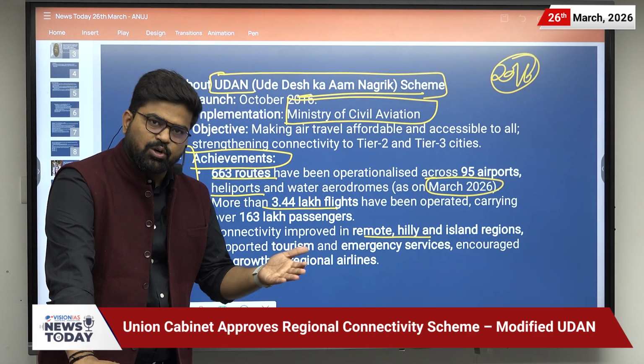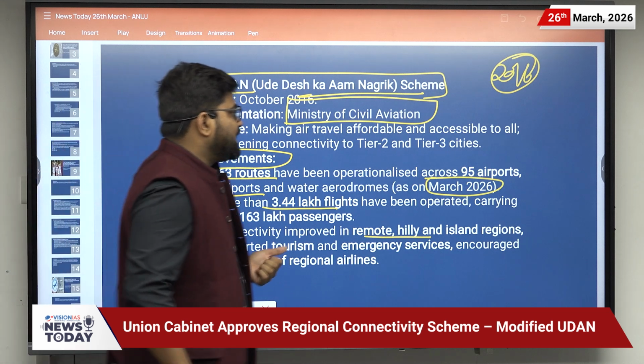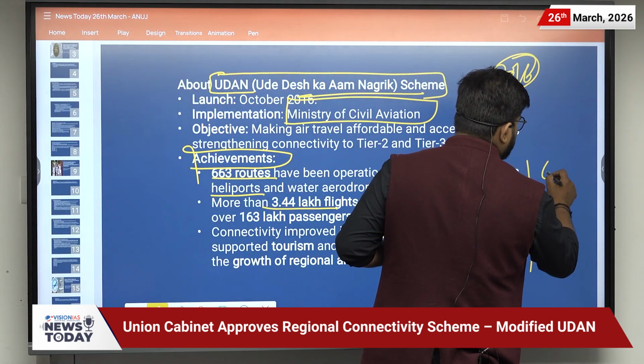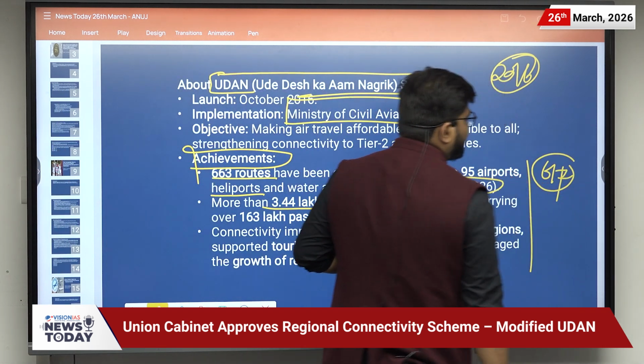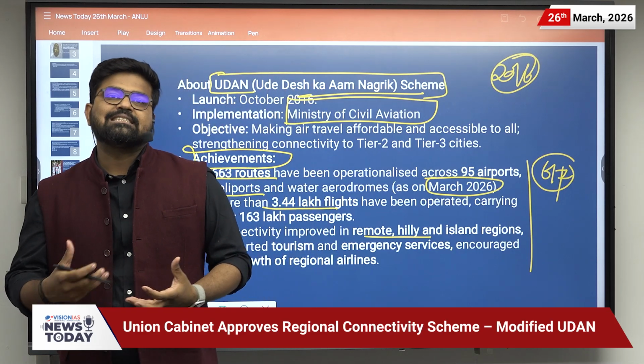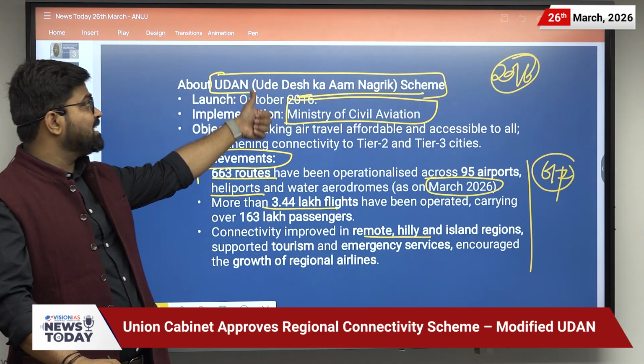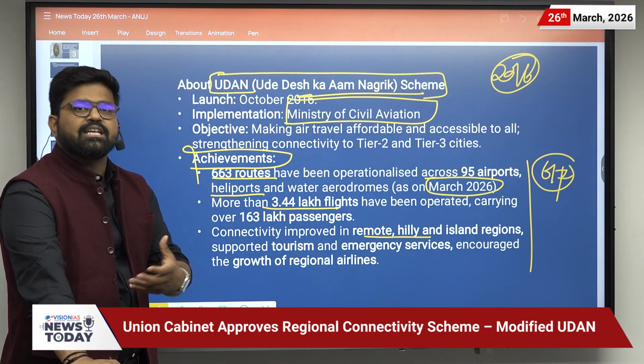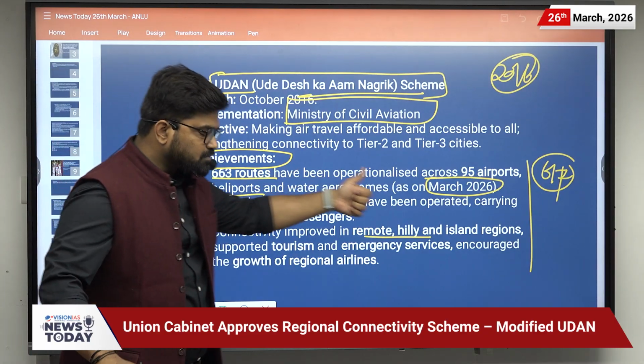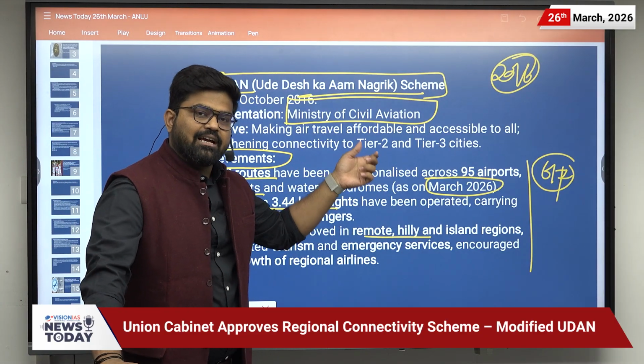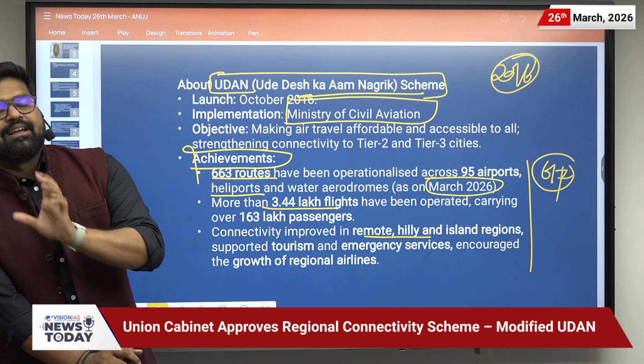Then there are some shortcomings. You might know that especially in Uttar Pradesh, 6 out of 7 airports operated under the UDAN scheme are not functioning that well, except the Ayodhya airport. Other airports are not able to function that well.